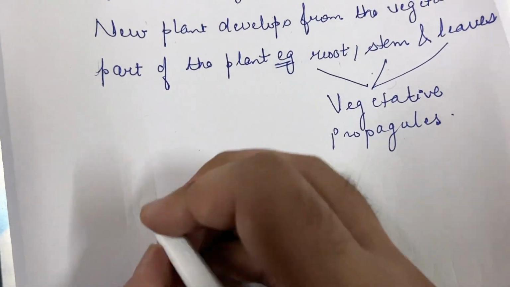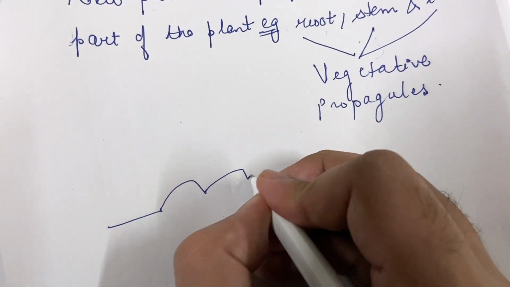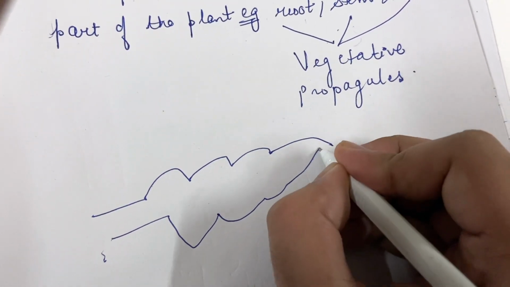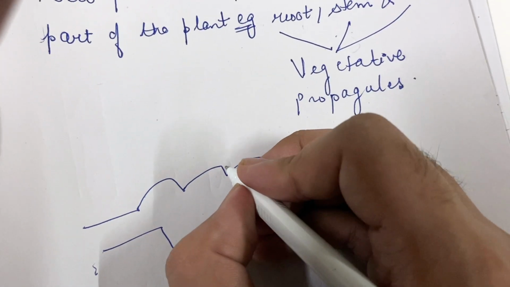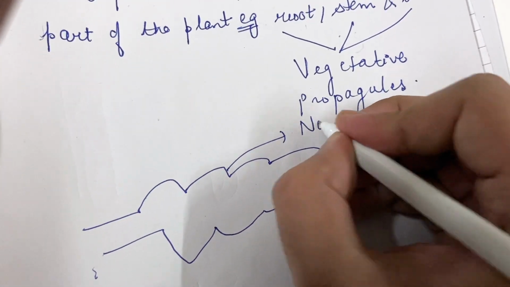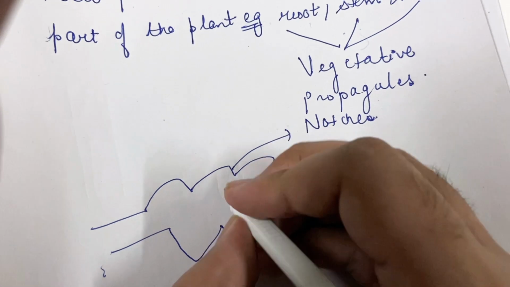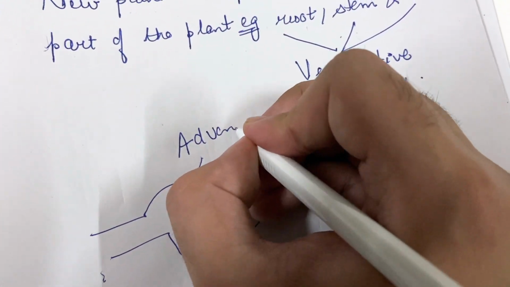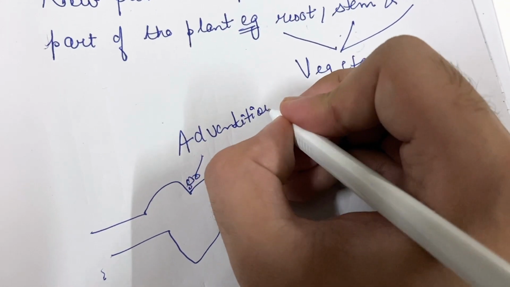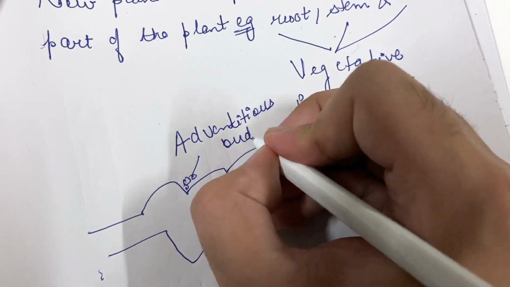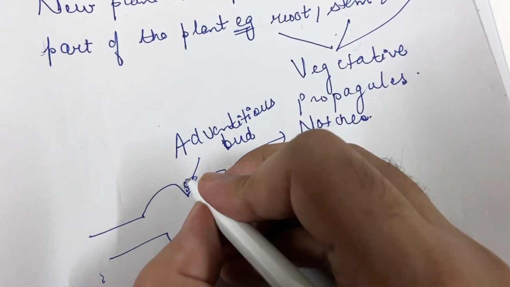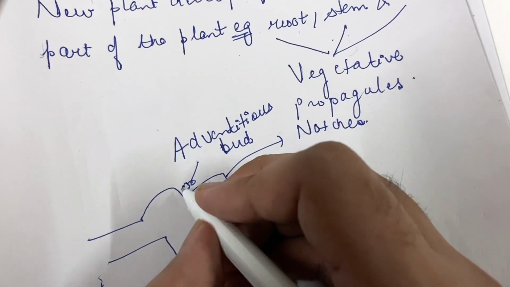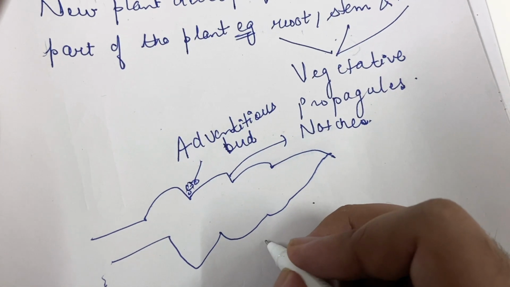The first example of this is the leaf of bryophyllum. If this is the leaf of bryophyllum, then inside these notches of the leaf, there is presence of adventitious buds. This adventitious bud now separates from the bryophyllum and develops into a new bryophyllum plant.